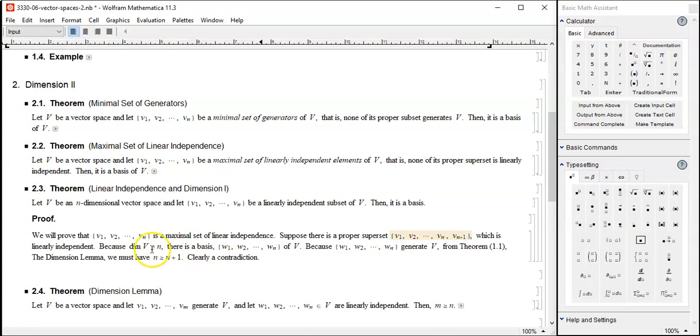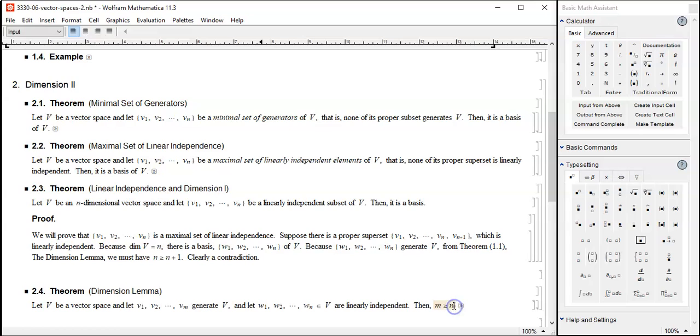But then again, the dimension of V is n, therefore there is a basis, W1, W2, W3 all the way to Wn. And how do we draw a contradiction? These W's generate V. And the number of generators is n, and the number of linearly independent vectors is n plus 1. Wait a minute, do we have n greater than or equal to n plus 1?